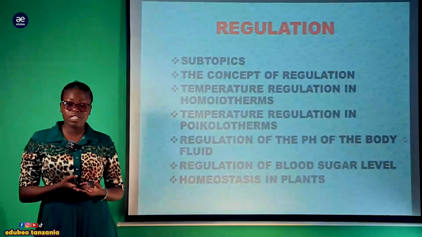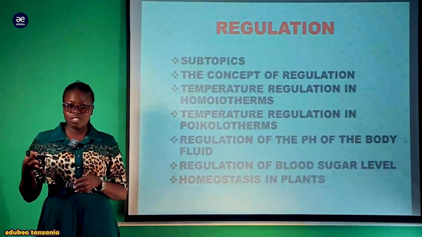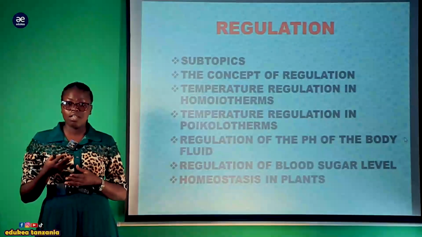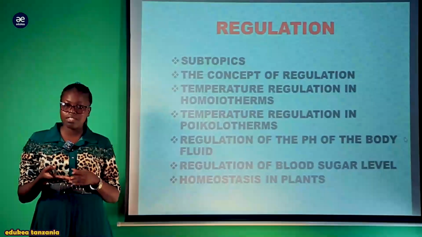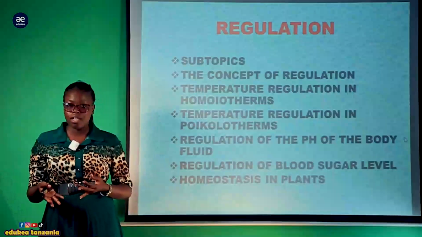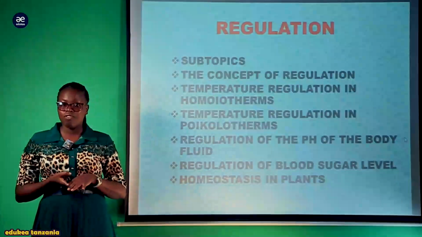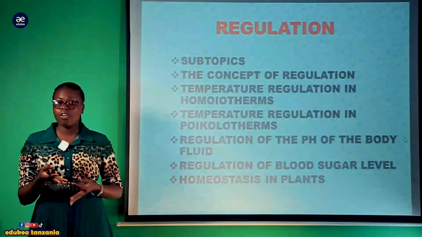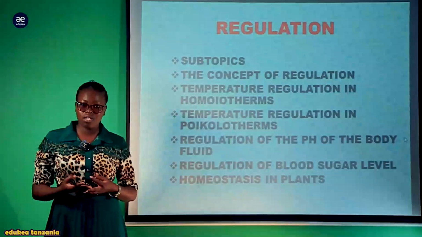Also, it needs to maintain a constant internal environment so as to perform its different activities like photosynthesis and excretion in a required manner, because the excess or accumulation of a particular substance in the body of the plant might result in harmful, toxic effects and different defects which might interfere with the whole growth and development of the plant, which can result in the production of a low yield.